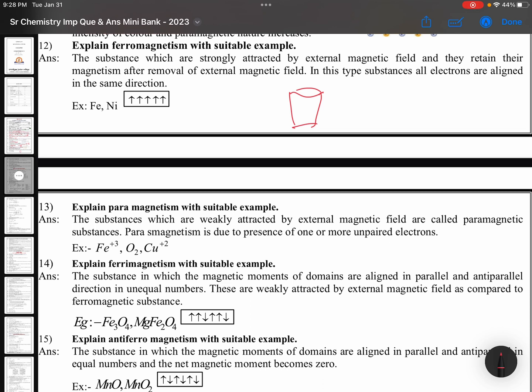The substances which are strongly attracted by the external magnetic field and retain their magnetism after removal of the external magnetic field. In this type of substances, all electrons are aligned in the same direction.